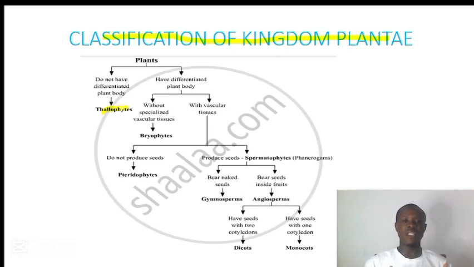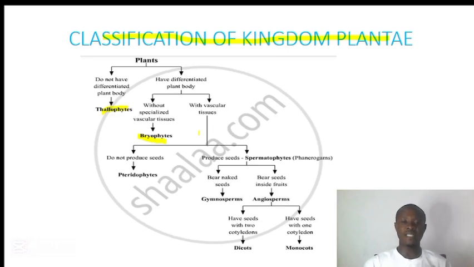Do they have specialized vascular bundles? That means, do they have xylem and phloem for the transport of substances within the plant? If not, they are referred to as bryophytes. If yes, then we continue to ask another question. We have asked, do they have differentiated body parts? Yes. Do they have vascular bundles? Yes. Then let's add one more question for us to have another division.